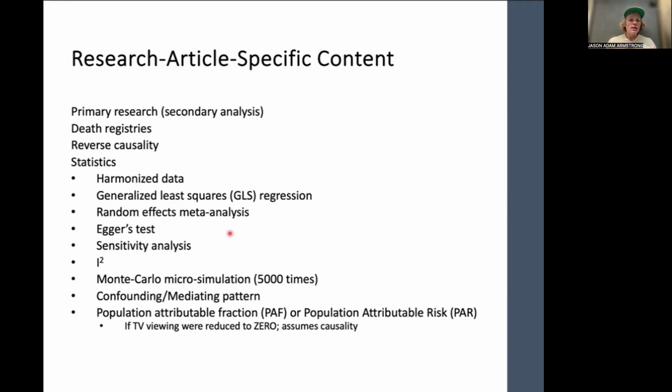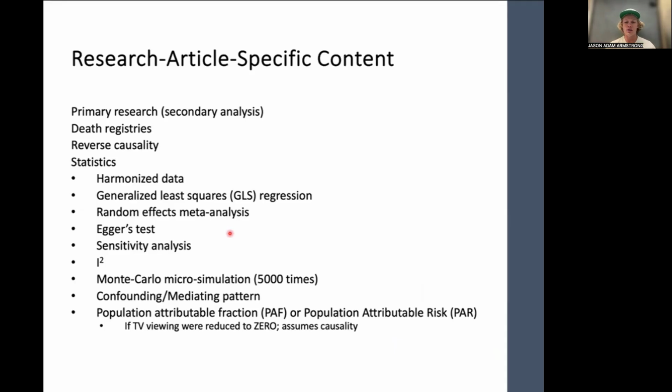Okay. Jumping into statistics, a couple things I want you to be familiar with. Harmonized data just indicates that they made it possible to combine all of the data. Let's say I was talking about physical activity, or let's use sedentary behavior since that's the article. If I was measuring someone's sedentary behavior, some people may measure that in terms of hours per day. Some people may do minutes per day. Some people may do minutes per week. All that would indicate is that I've changed it so that all the data is using the same units so that the data makes sense to combine.